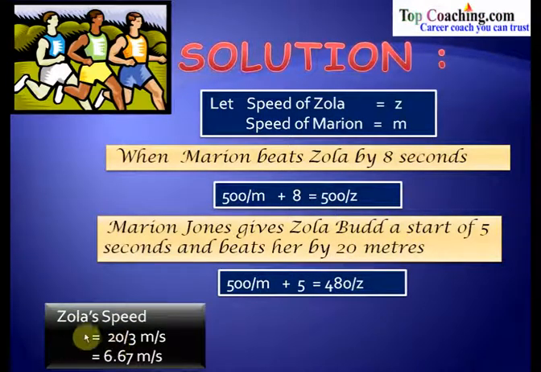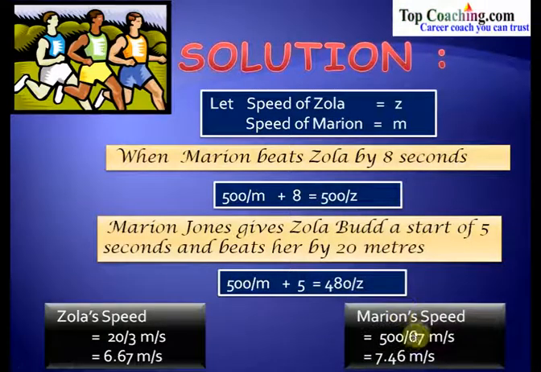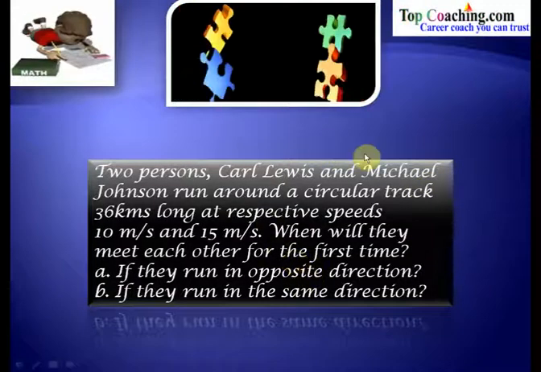So when we solve them, what do we get? Zola's speed is equal to 20/3 meters per second, which is equal to 6.67 meters per second. So the speed of Zola Budd is 6.67 meters per second. And similarly, we get the speed of Marion as 500/67 meters per second, which is actually equal to 7.46 meters per second. So the speed of Zola Budd is 6.67 meters per second, and the speed of Marion Jones is 7.46 meters per second. So simply using the concepts of race that we have studied in a straight track, we have solved this fifth problem. Let's solve one more problem.